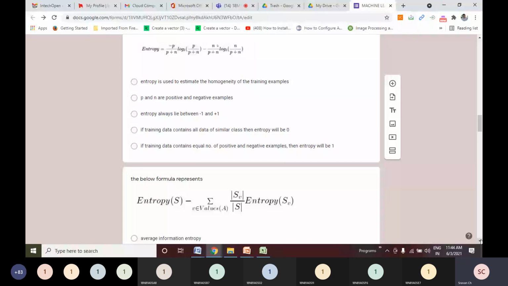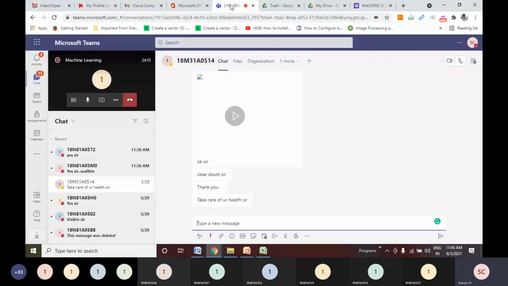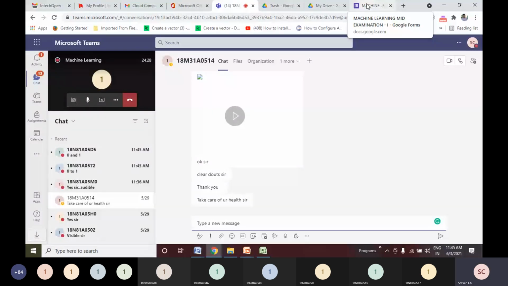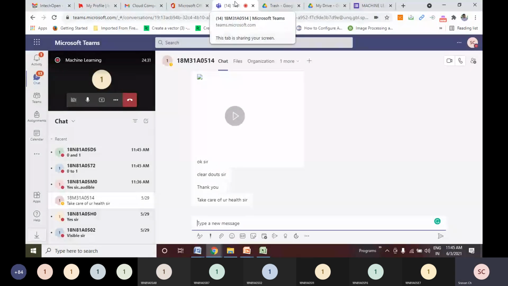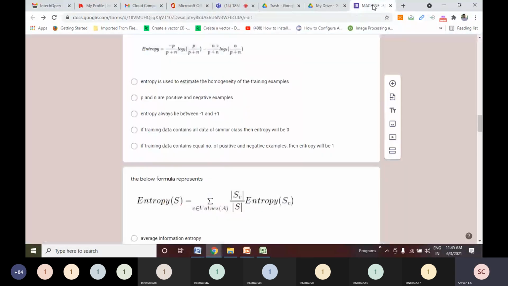Is it so? Do you remember entropy's range? Entropy always lie between 0 and 1. Right, people are responding. So entropy always lie between 0 and 1. So that is the incorrect statement. And if you observe the remaining two, they are also correct statements. So the answer is option 3.